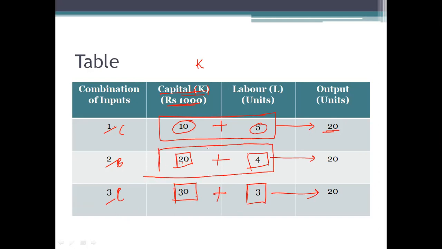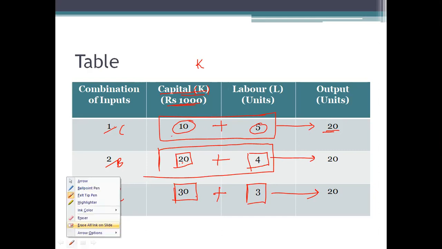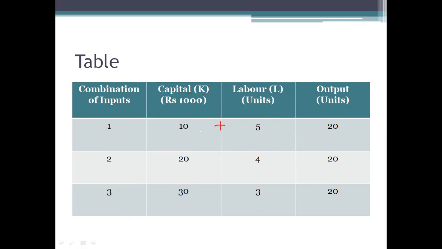Okay, so a set of different combinations of input that will give the same level of output is known as isoquant.